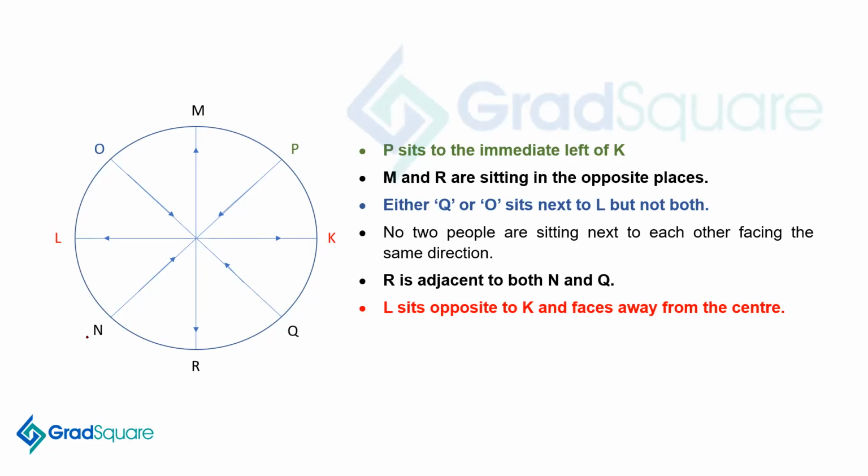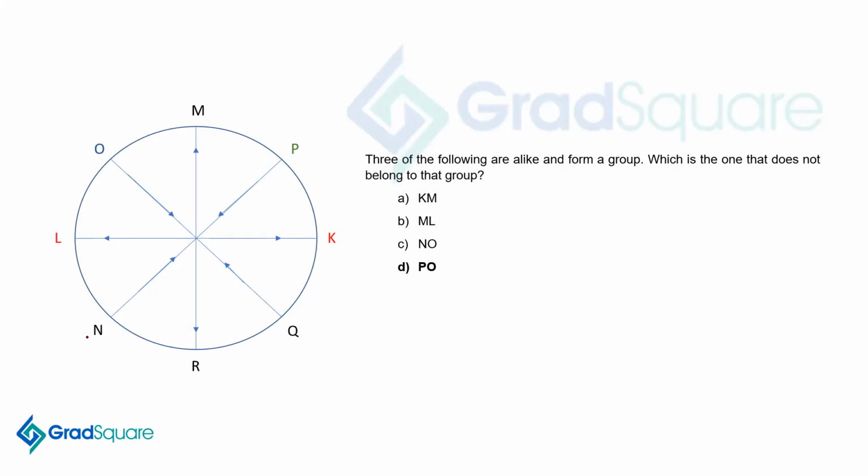So let's look at the questions now. Which of the following are alike and form a group, which is the one that does not belong to the group? So you have K and M, M and L, N and O, and P and O, and we are not talking about opposites here.